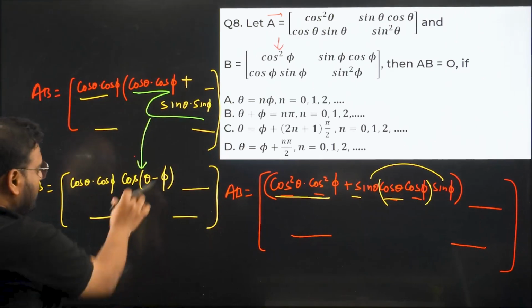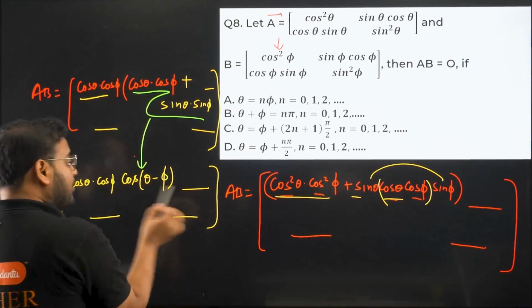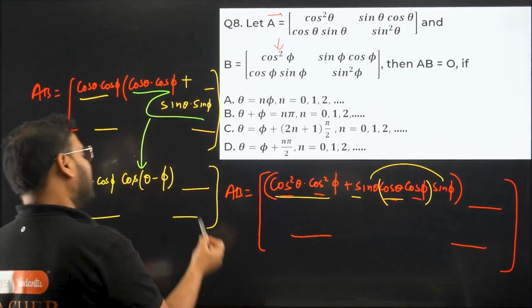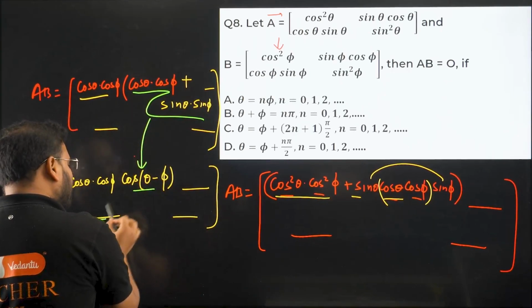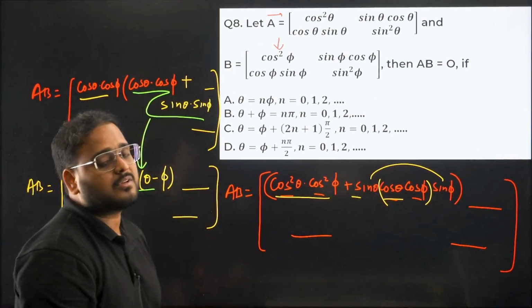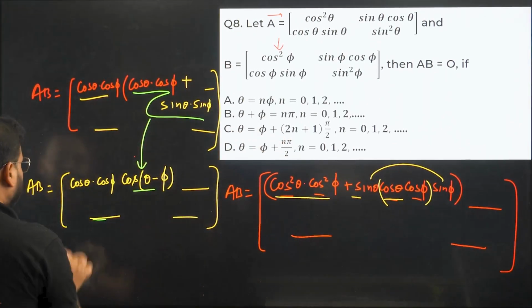Now with this known, have a look. When you do the calculation, you'll find that even this will have this term over here. This term will repeat in all the terms. In all the 4 terms, you'll always have cos of theta minus phi common. Take it outside.